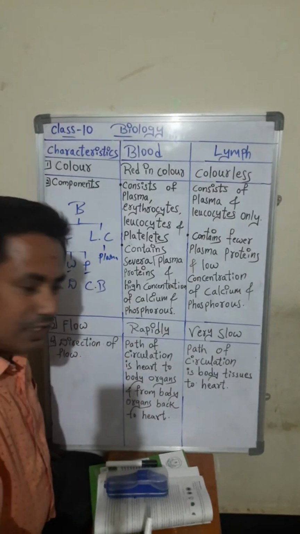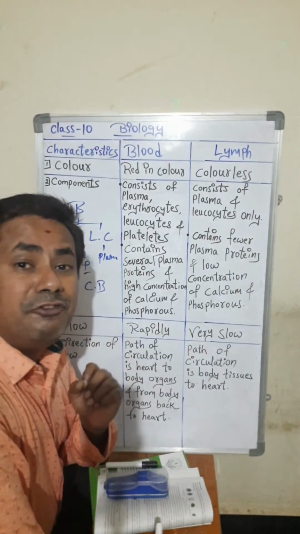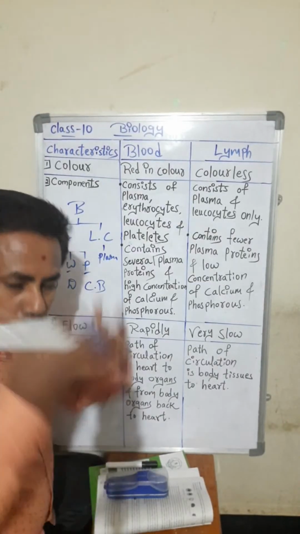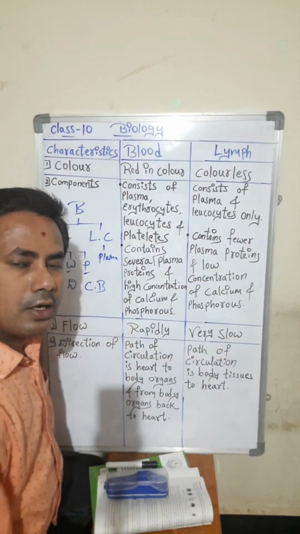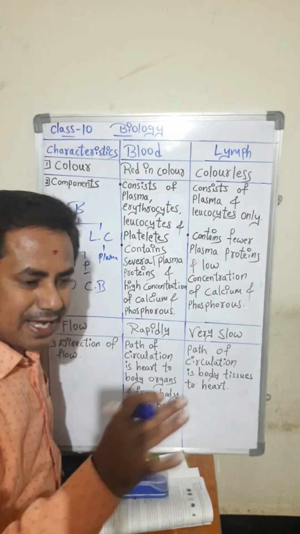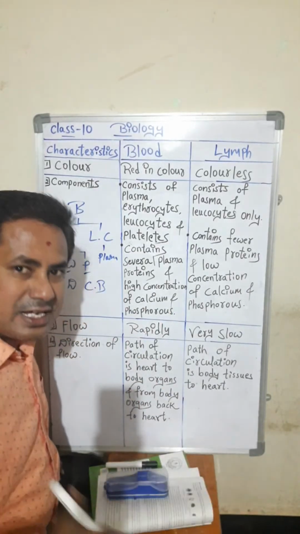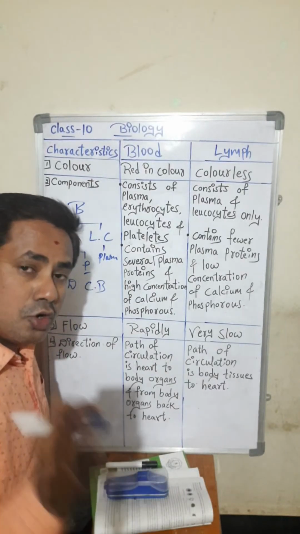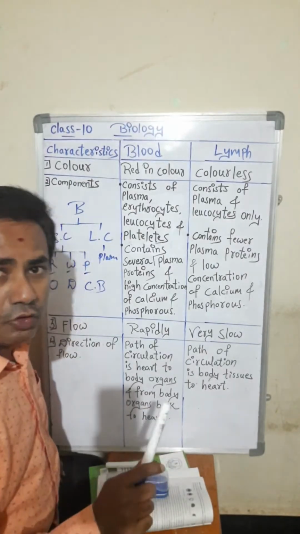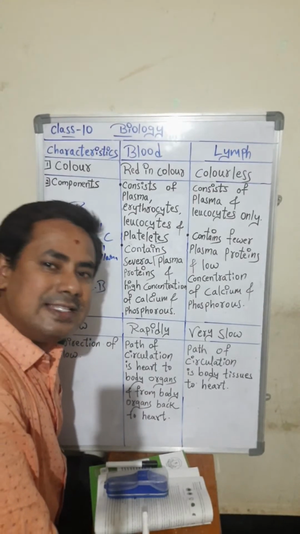So here, students, blood carries not only oxygen, not only carbon dioxide, not only food, but waste materials also. Toxins which are produced in our body, the blood will carry and move to the kidney. Inside the kidney, the blood filters and leaves all the waste materials and comes back. It also carries hormones and enzymes.